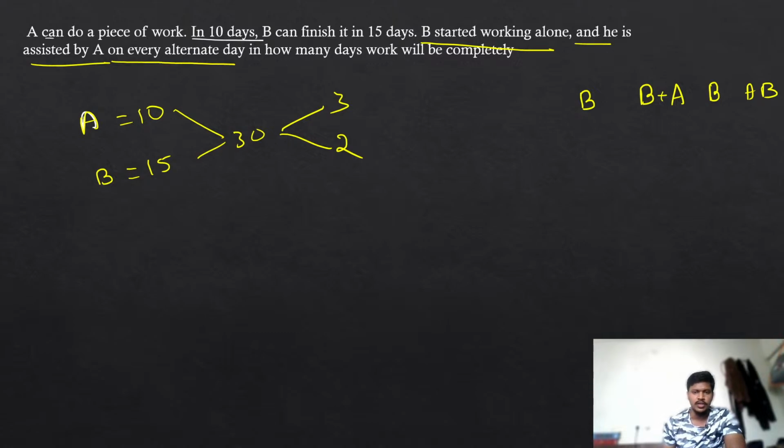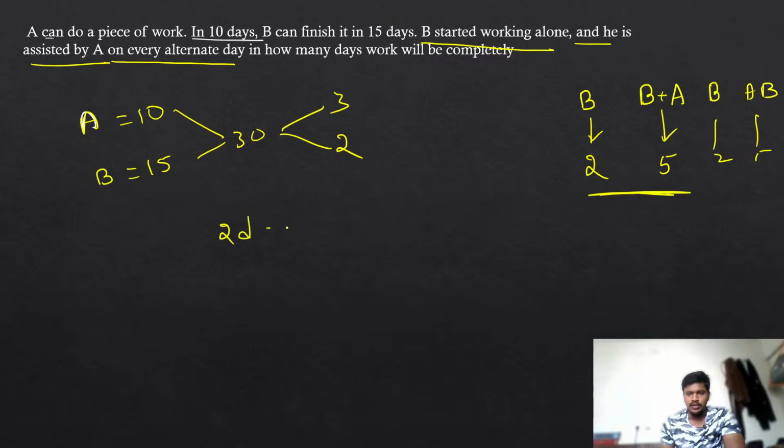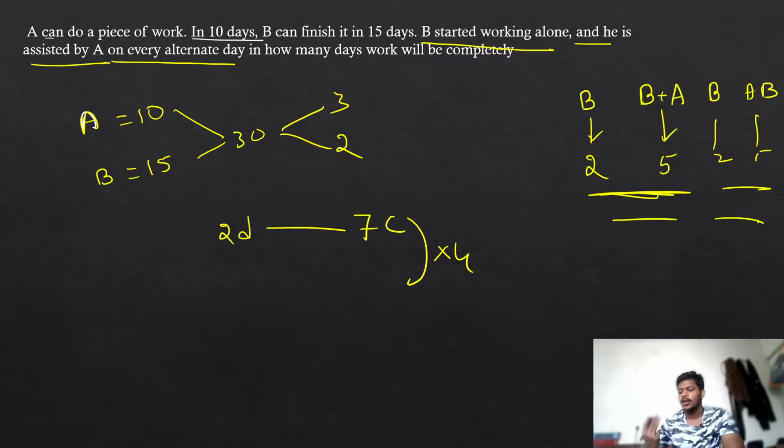entire work. So see here, if B is working, he can eat only 2 chocolates. If A is working and B is also working, they can eat 5 chocolates. Again 2, again 5. So here you are getting the cycle. So in 2 days together, they can eat 7 chocolates. What is the nearest multiple? 4 7s are 28. So if you are going like this for 4 cycles, like 2 days, 2 days, 2 days, 2 days, if you are going like that for 4 cycles, you can eat 28 chocolates.